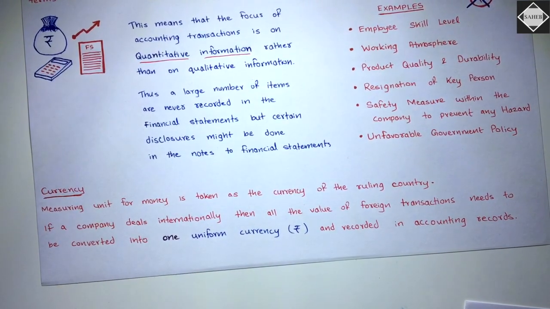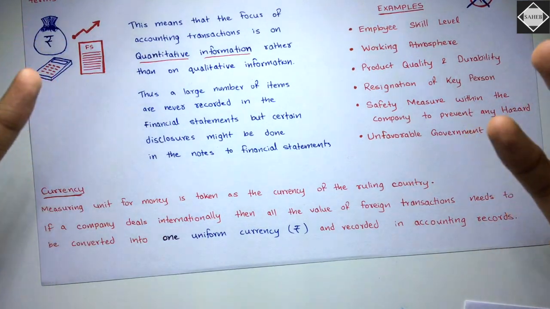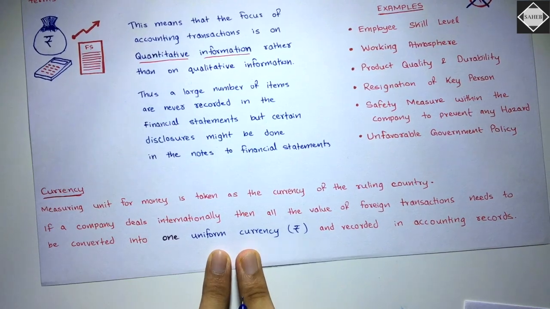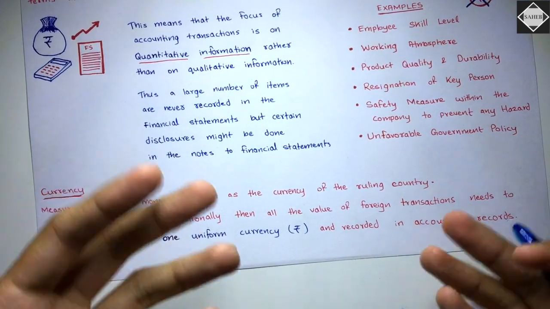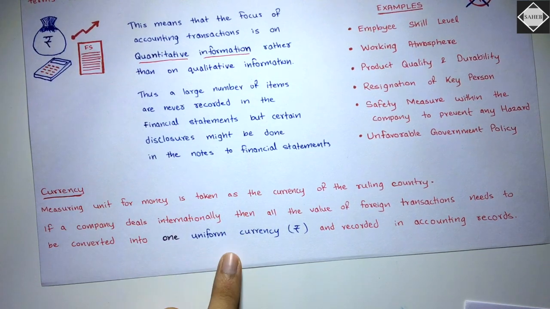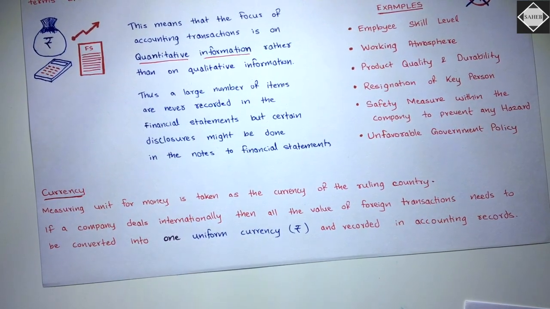As I said, if your company is headquartered in India, then your main currency is Indian rupees. So if you have any international transaction in euros, dollars, pounds or whatever it is, all the value of such transactions needs to be converted into one uniform currency, and then you will record it in the accounting records. So you should have one uniform currency in which the financial statements will be prepared.